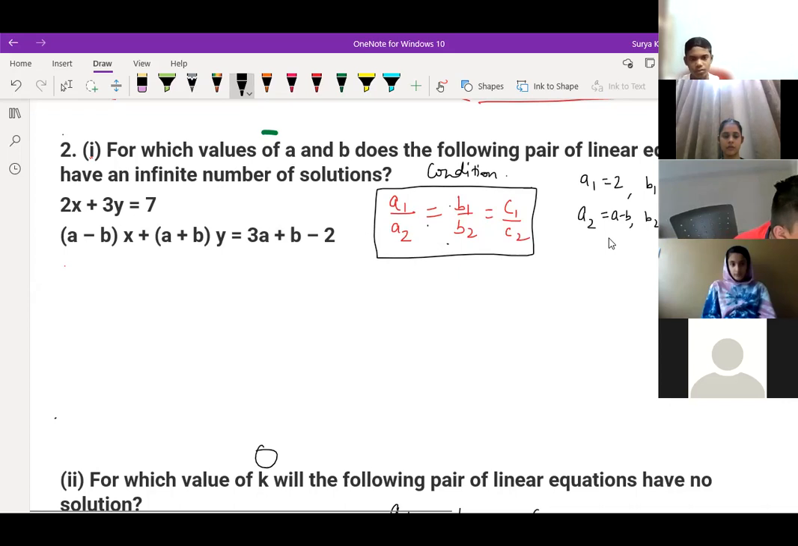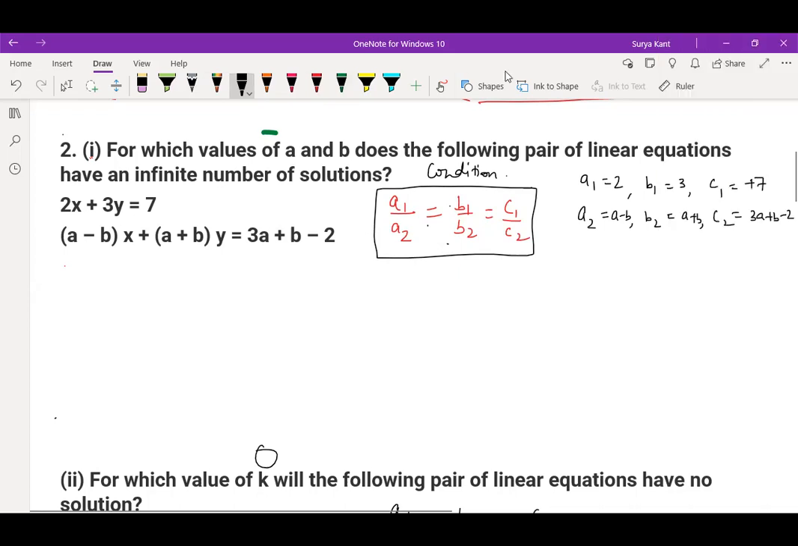So here what we need to do, children, try to understand. First it will be 2 by a minus b equals 3 by a plus b equals 7 by 3a plus b minus 2. You know the condition for infinitely many solutions, right? So simply you put the values of a1, a2, b1, b2, c1, c2 in this. What you get is 2 divided by a minus b equals 3 divided by a plus b equals 7 divided by 3a plus b minus 2. Now we can compare two equations. You can take any two and compare them, no problem. Take two equations, that's it.